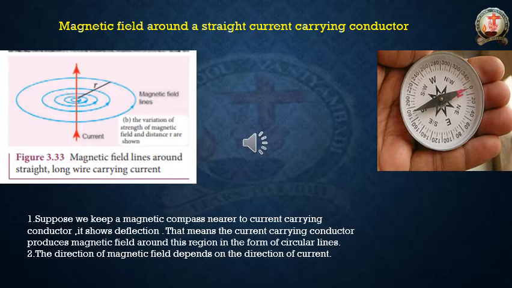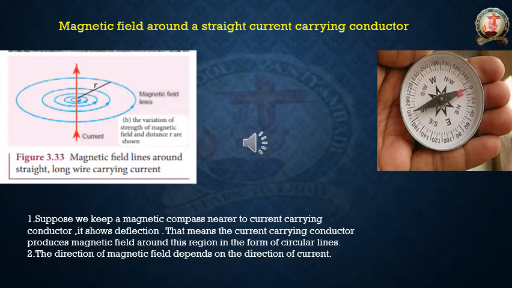The image on the right side is a compass, and inside the compass there is a needle with two sides, and it also has some readings. Now you can see the theory I mentioned here. Suppose we keep a magnetic compass nearer to the current carrying conductor.